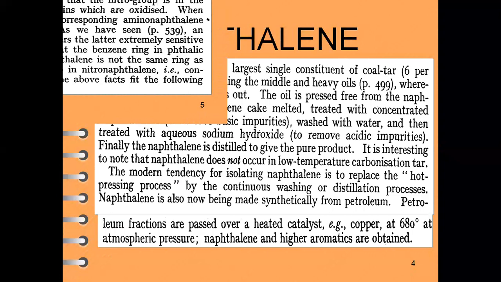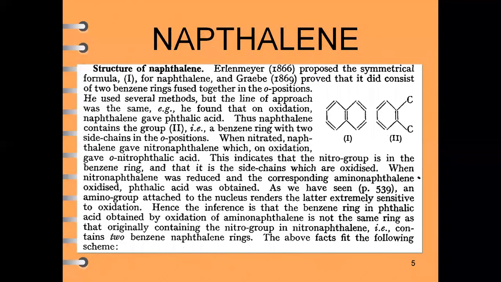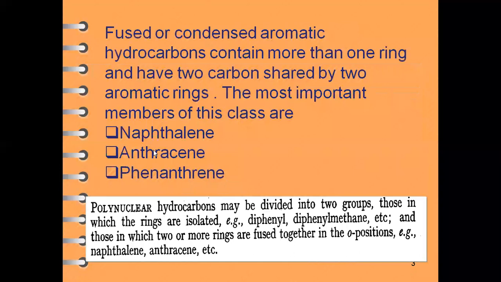So what are the examples of these classes? Naphthalene, anthracene and phenanthrene. Out of these three compounds, naphthalene possesses sharing between two benzene rings, and anthracene and phenanthrene possess sharing or fusing of three benzene rings. So first we will discuss when two benzene rings are fused with each other to form naphthalene.